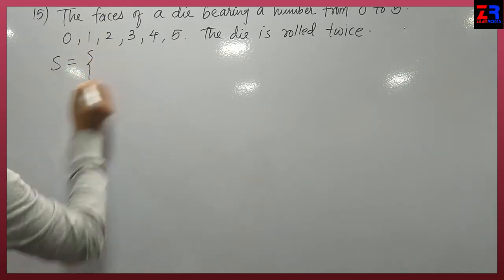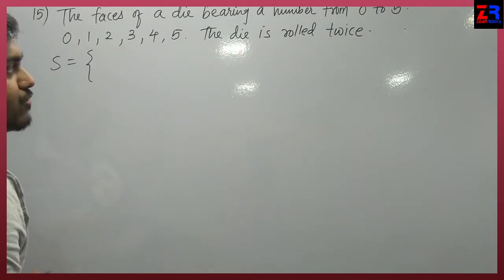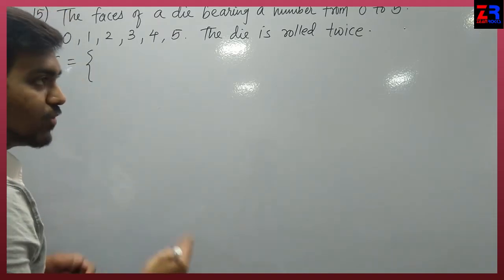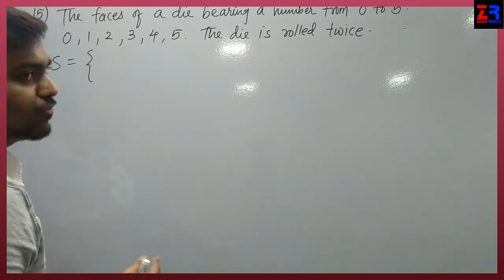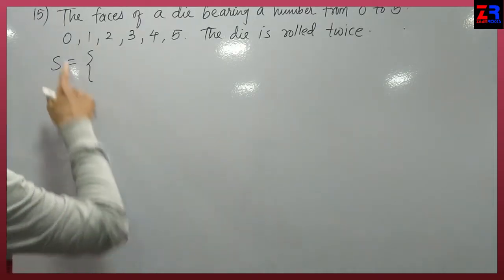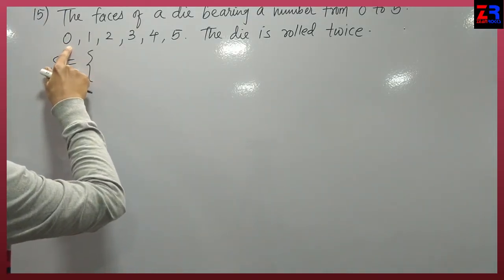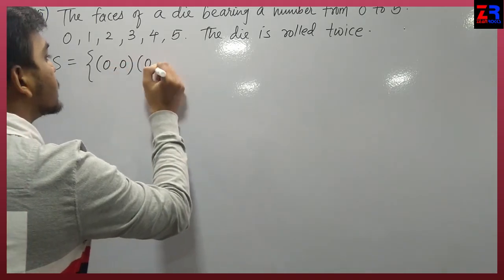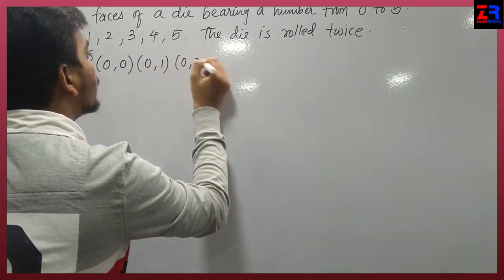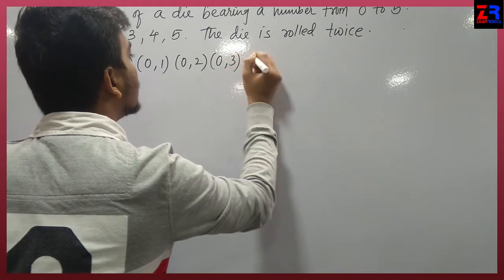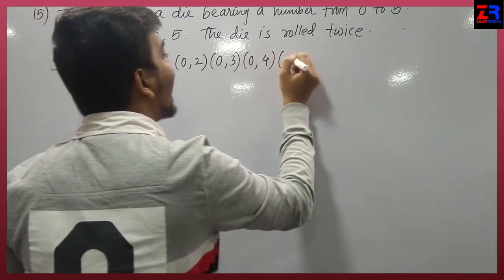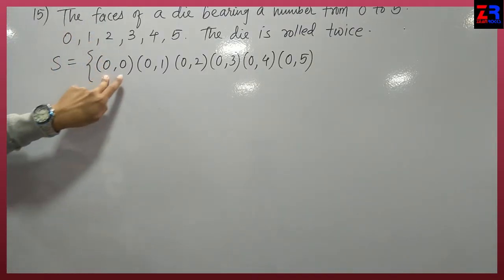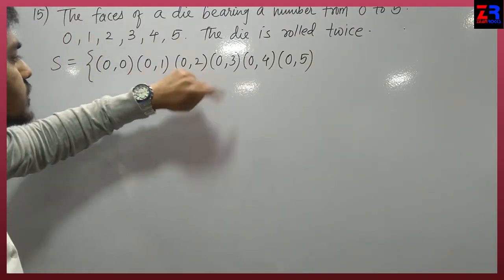Therefore, the sample space will be, if the numbers are from 1 to 6, then we will write the sample space like 1,1; 1,2; 1,3; 1,4. But here the number starts from 0. So we have to write 0,0; 0,1; 0,2; 0,3; 0,4 and 0,5.